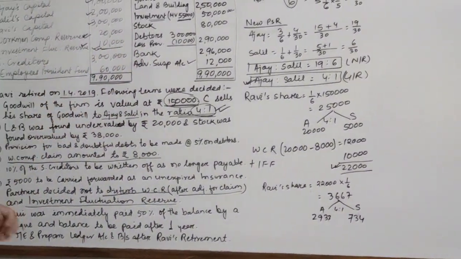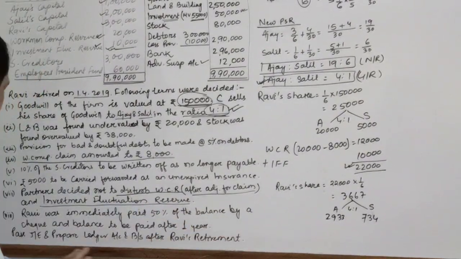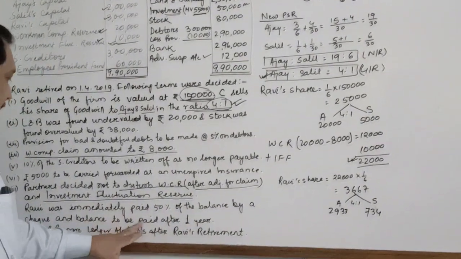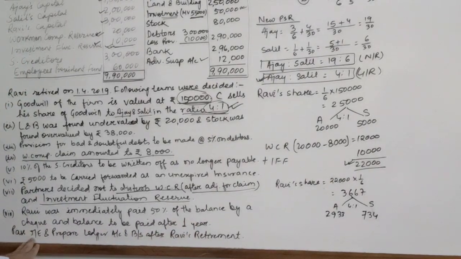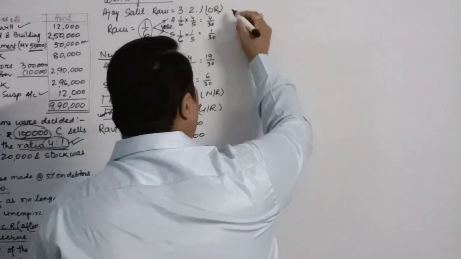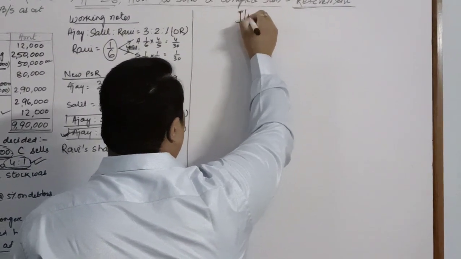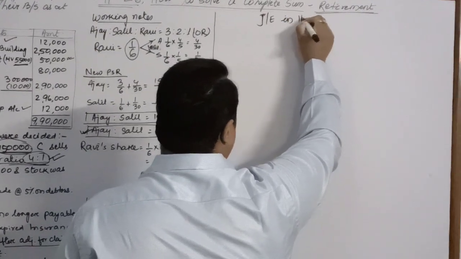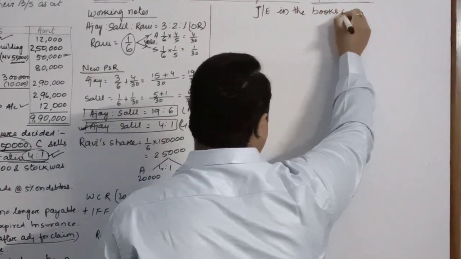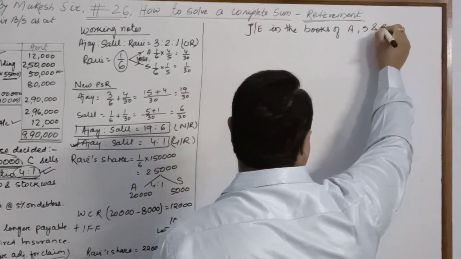Now the question has asked that Ravi was immediately paid 50% of the balance by check and the balance to be paid after 1 year. Pass journal entries and prepare ledger accounts. So let us begin with the journal entries first of all. Journal entries in the books of Ajay, Salil and Ravi.